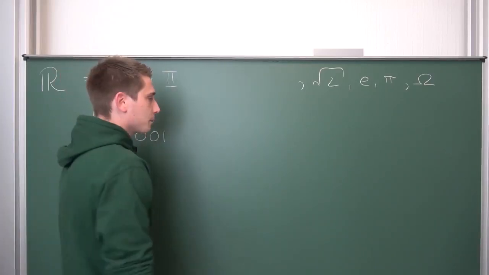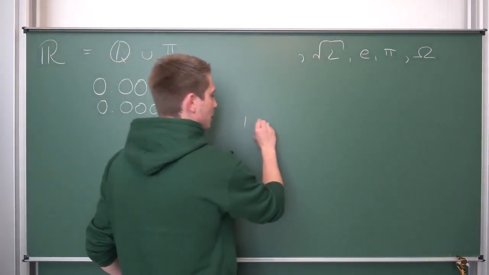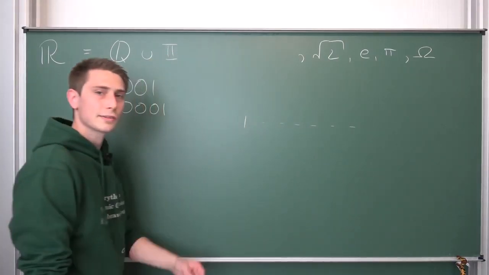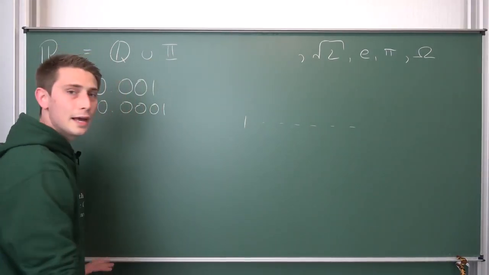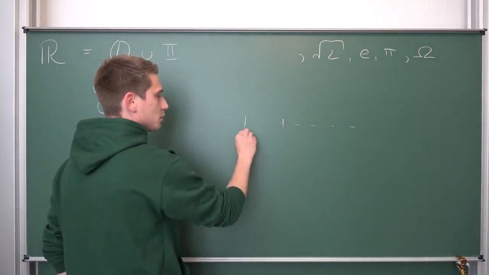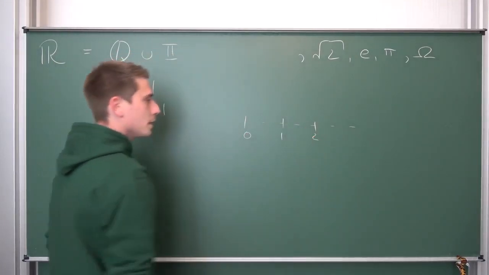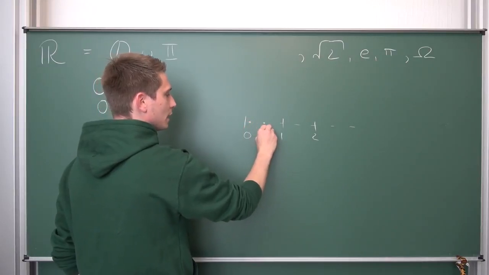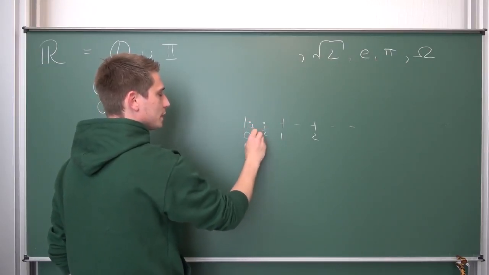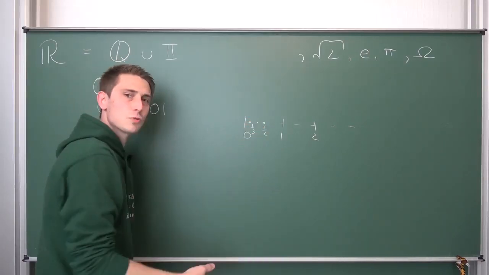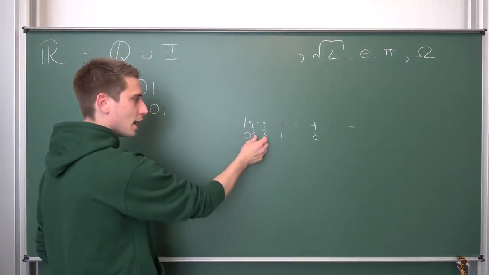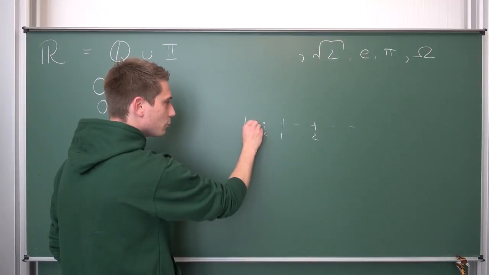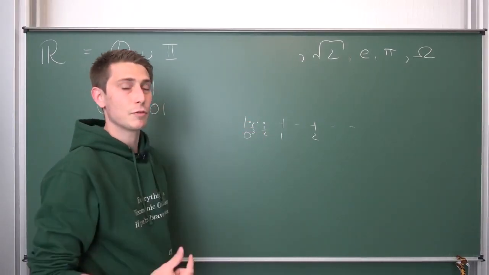So on Q, you can imagine it like this. We have some kind of number line, and you could put fractions here, for example 0, and we have 1, and we have 2 here. But the thing is, we are going to put little dots here. For example, we have 1/2, then we have 1/3, really doesn't matter. And then in between you could squeeze another fraction, which is like half of those two. And then between 1/3 and this half you could put another fraction, etc.